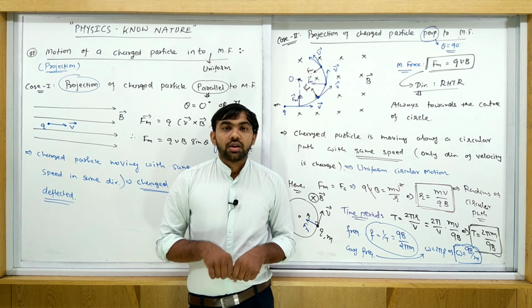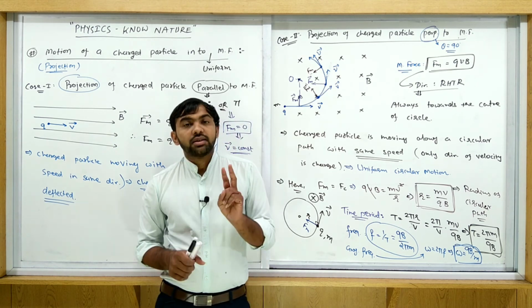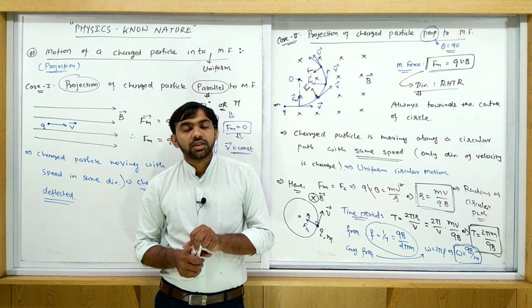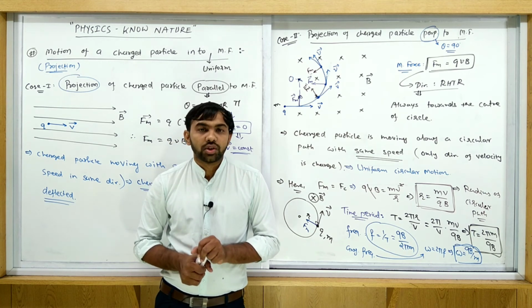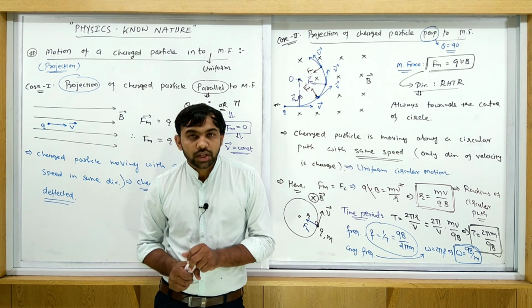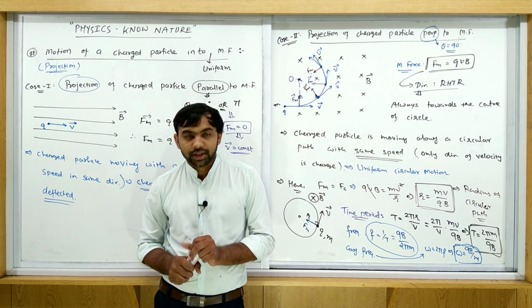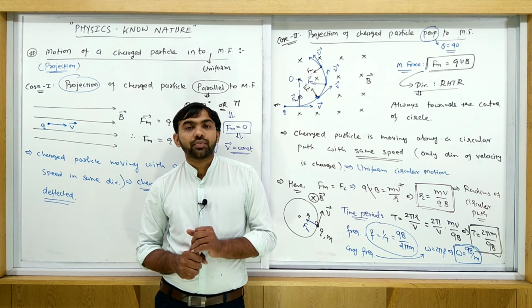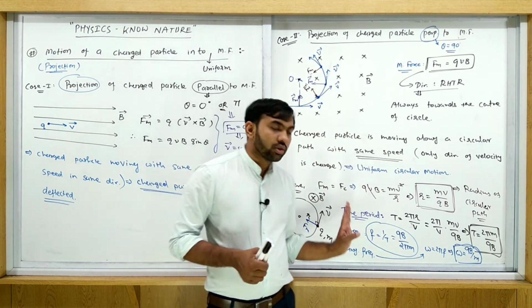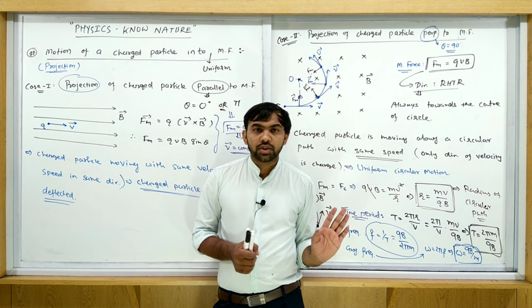Write down: time period and frequency do not depend on the speed of a charged particle. For whatever speed of a charged particle, time period and frequency are always the same.